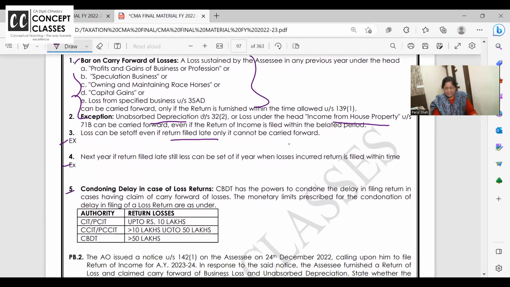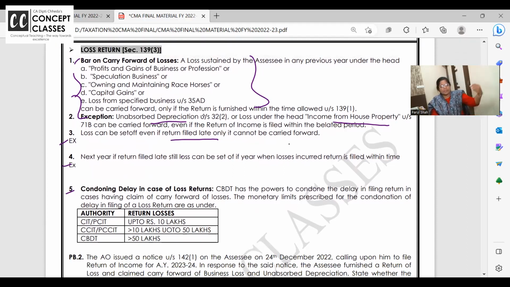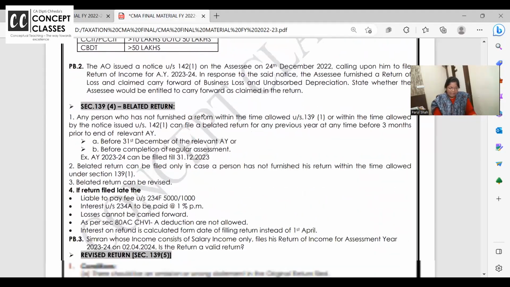But we cannot carry forward. And suppose in the year when you incurred the loss, you filed the return on time. But this year when you're trying to set off, you're filing it late. Can you still set off the loss? Answer is yes. Okay? Right.